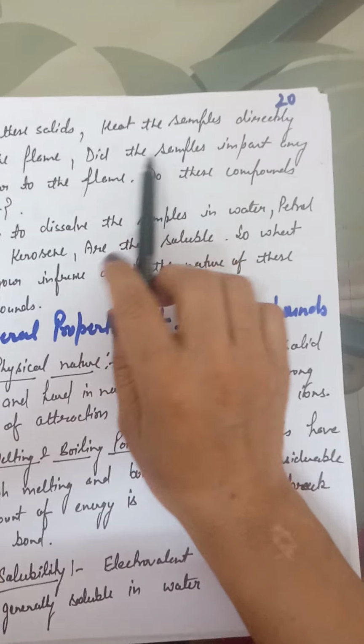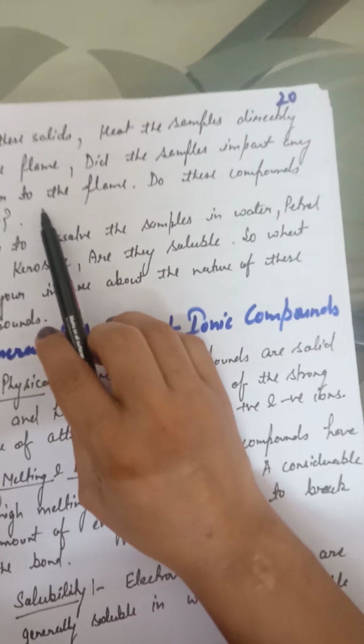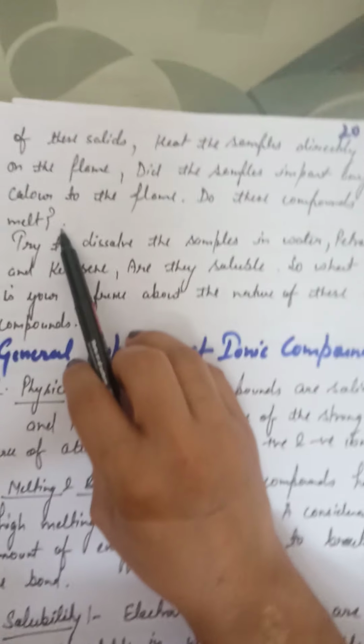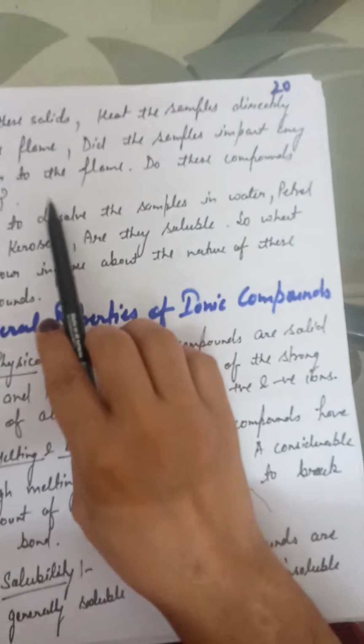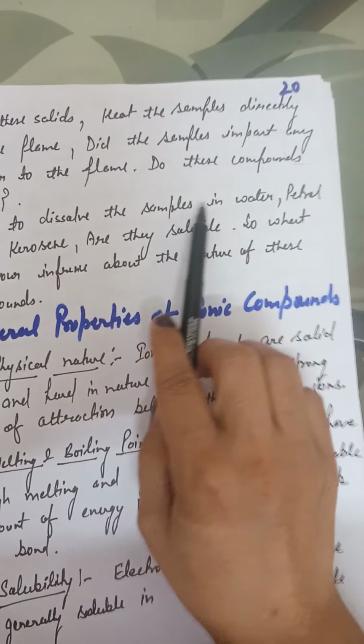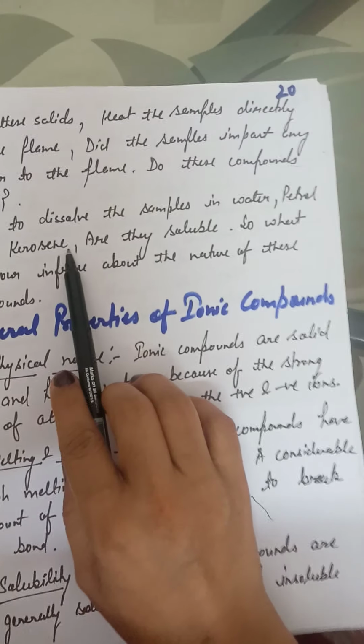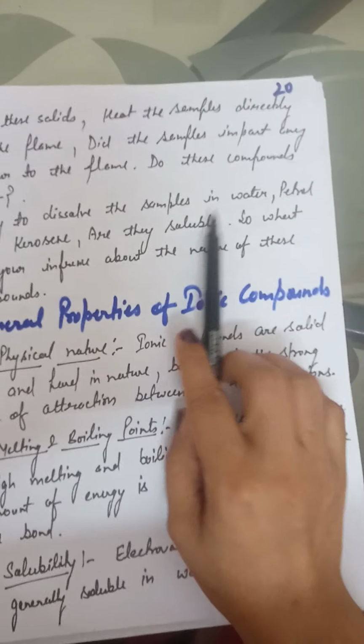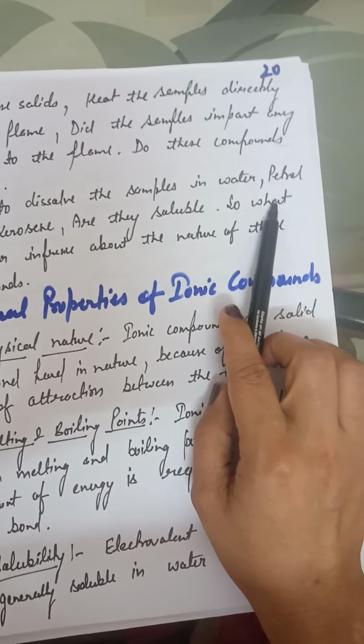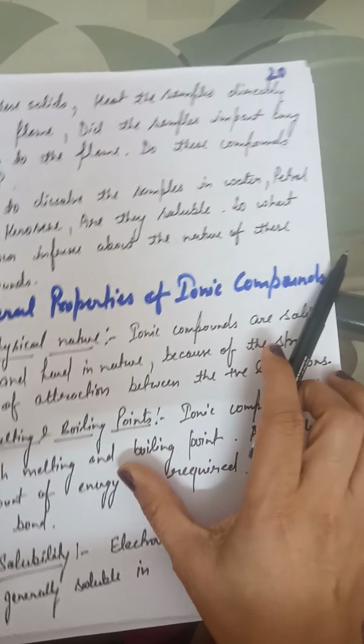Heat the samples directly on the flame. Did the samples impart any color to the flame? Do these compounds melt? Try to dissolve the samples in water, petrol, and kerosene oil. Are they soluble? So, what do you observe? What is your inference about the nature of these compounds?